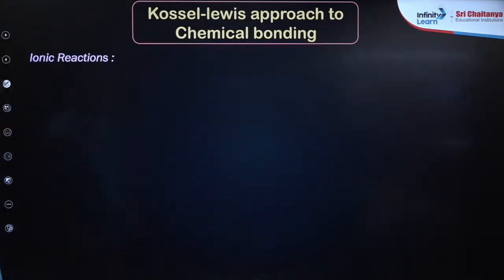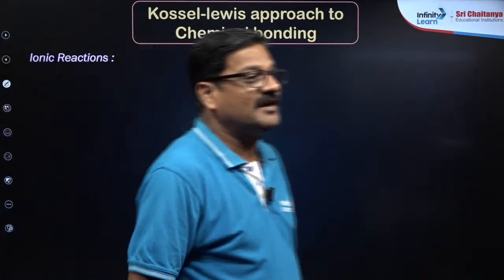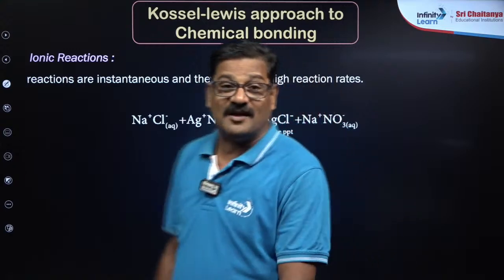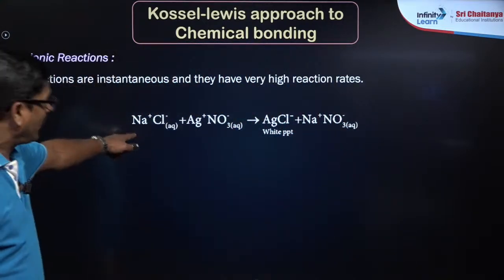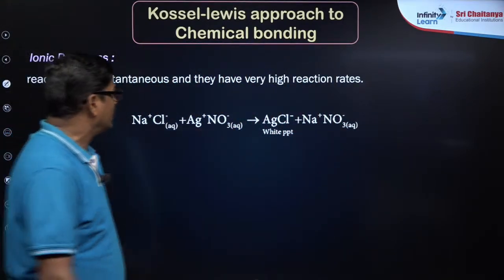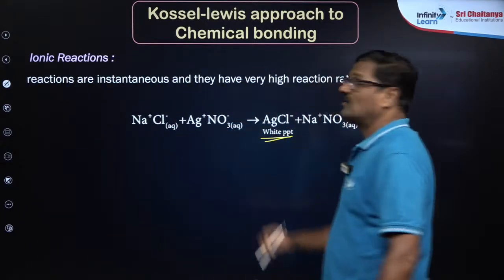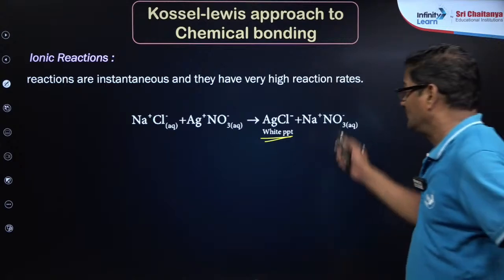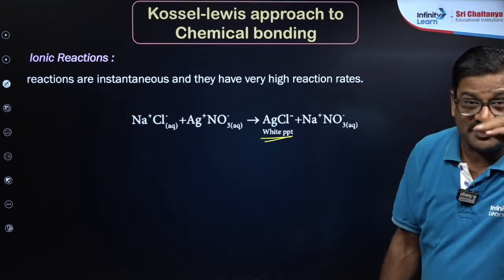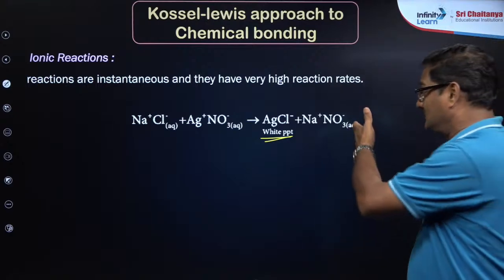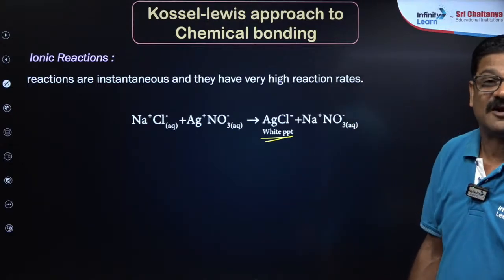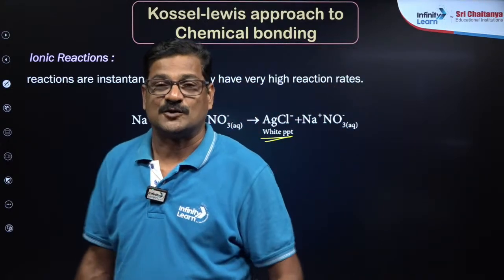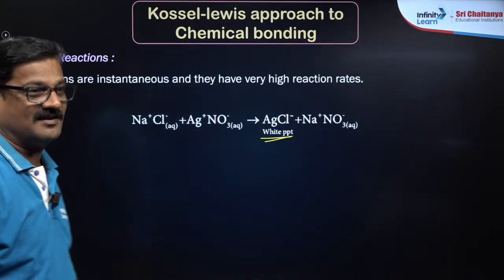Right. Now, ionic reactions: the chemical reactions involving ionic compounds are very fast. For example, sodium chloride reacts with silver nitrate, and you get silver chloride, a white precipitate. The formation of the precipitate you can visualize, and the time taken for this reaction is around 10 to the power of minus 9 to 10 to the power of minus 12 seconds. That much faster these reactions are, right?